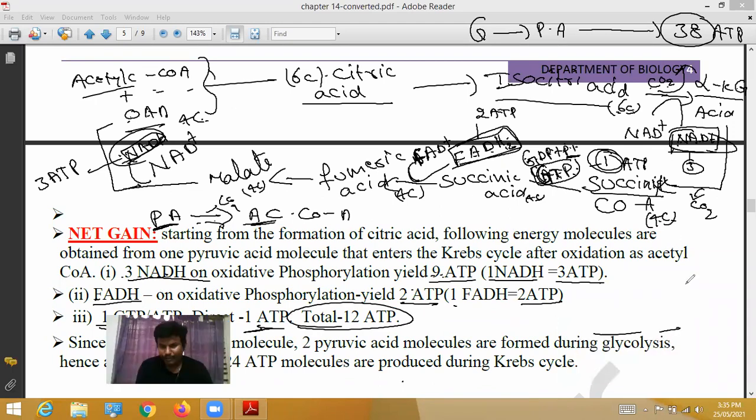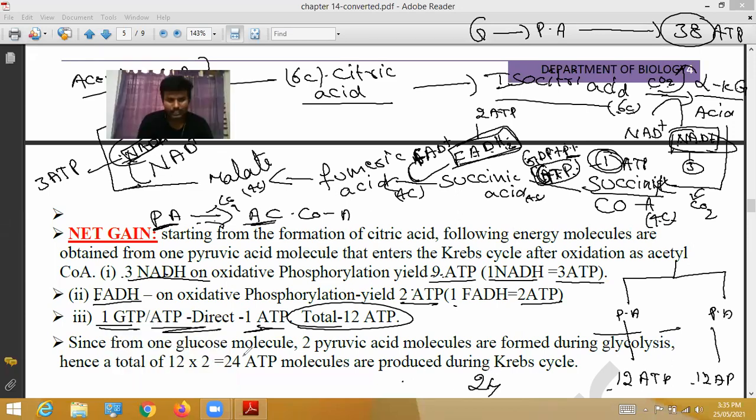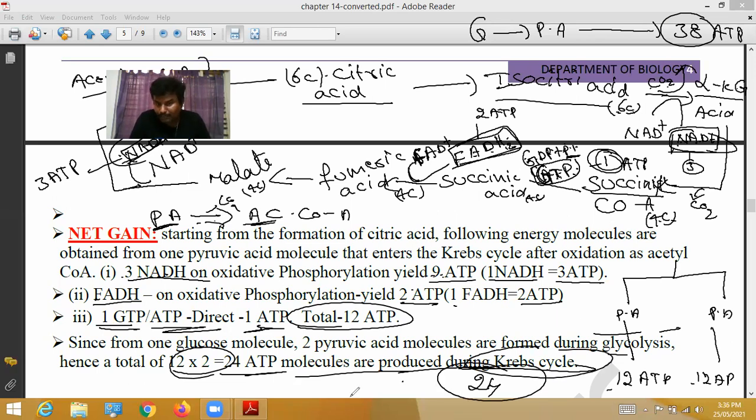So one side, pyruvic acid oxidized gives 12 ATP molecules. In the same way, from the other side, pyruvic acid oxidized gives 12 ATP molecules. 12 plus 12, totally 24 ATP molecules. Since from one glucose molecule, 2 pyruvic acid molecules are formed during glycolysis, hence a total of 24 ATP molecules are produced during the Krebs cycle.